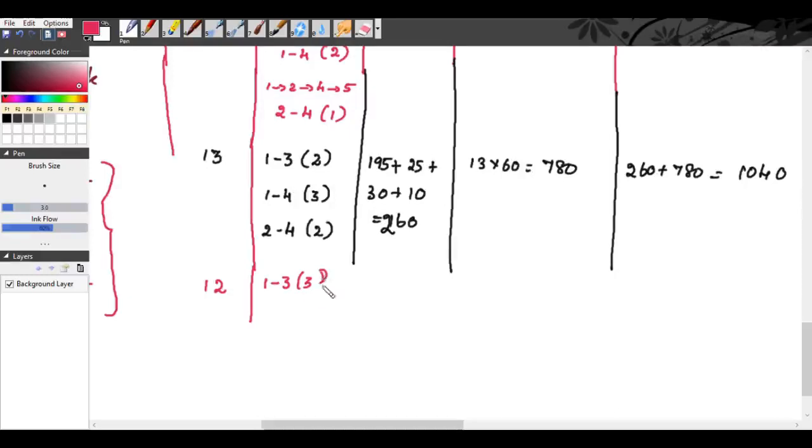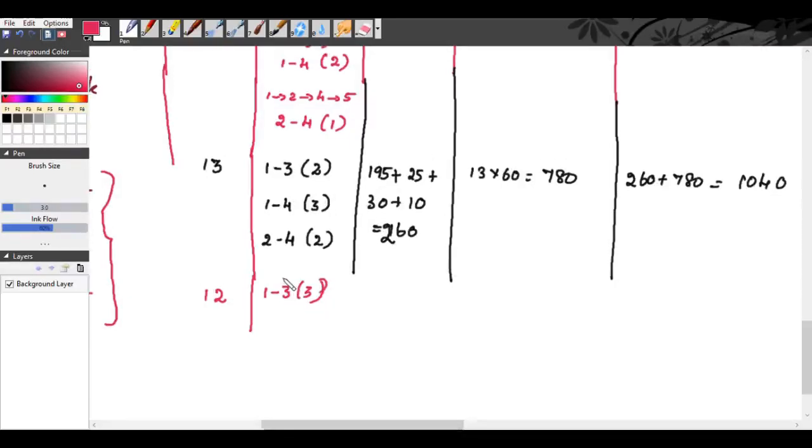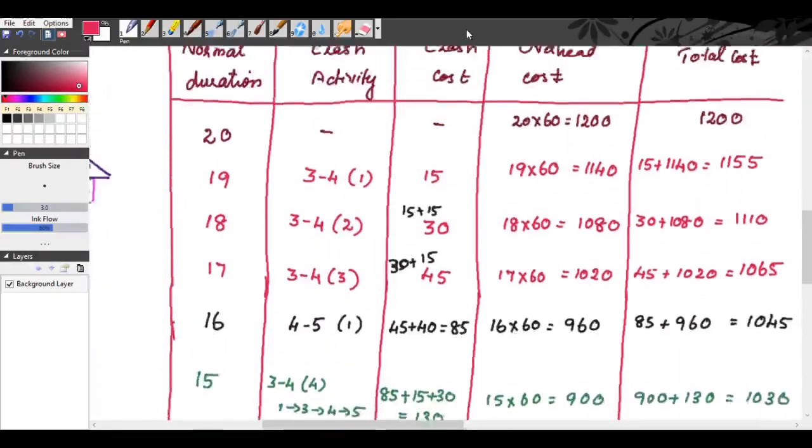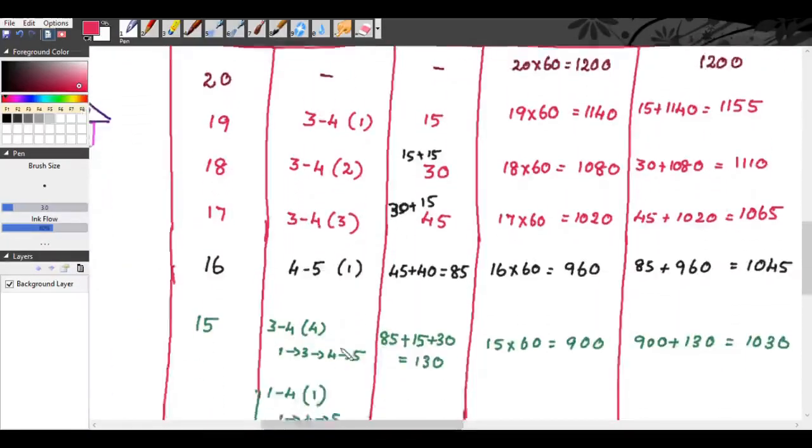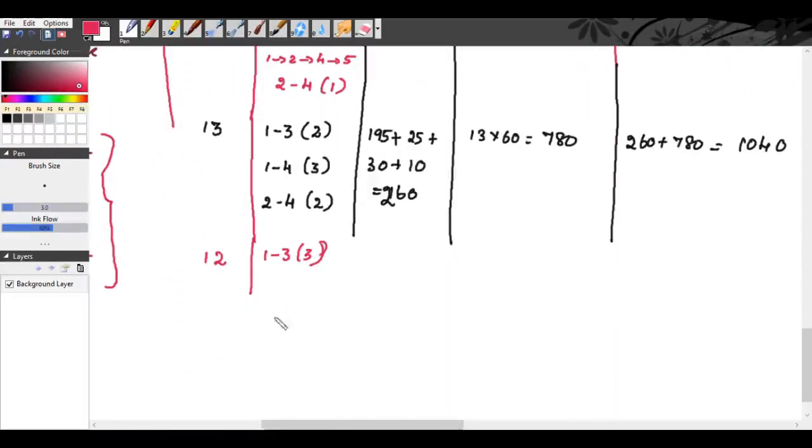So 1, 3 we cannot crash anymore. 1, 3 is over for the third day, and here 1, 4. So we will crash 1, 4 for the fourth day, because 1, 4 can be crashed for 5 days.